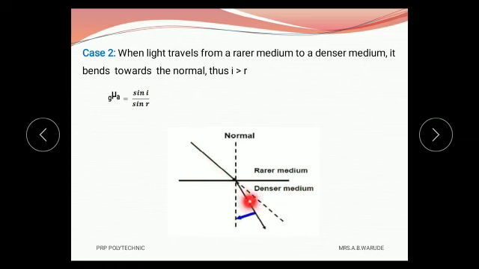This dotted line shows the actual path of the incident ray. But here the medium changes and therefore it changes its path. Here this blue arrow shows that the ray bends towards the normal. According to Snell's law, the ratio of sine of angle of incidence to the sine of angle of refraction is constant. But here the first medium is air and the second medium is glass, and therefore the refractive index is denoted by g mu a.